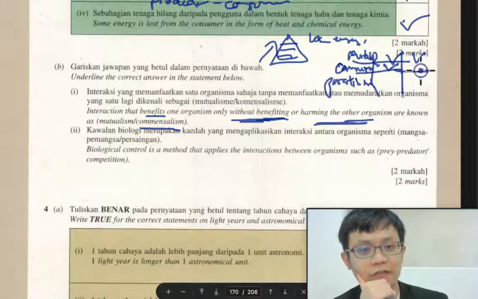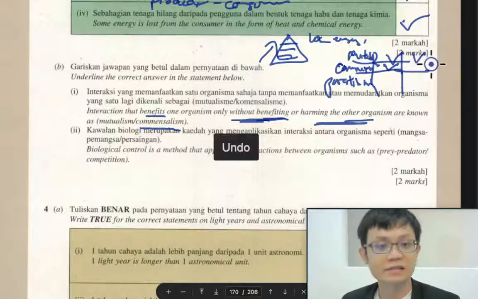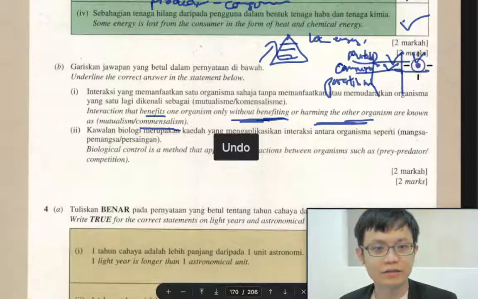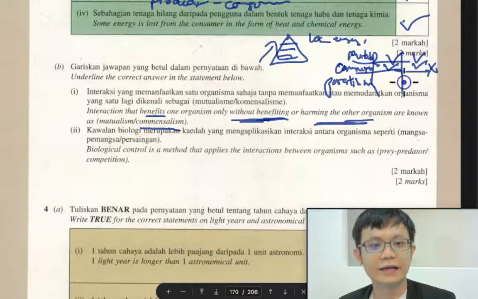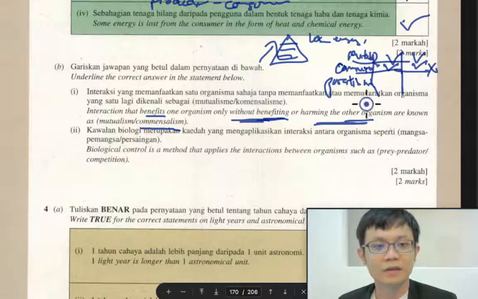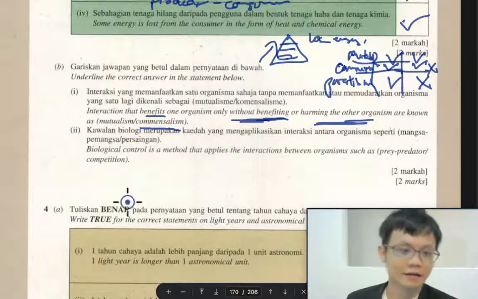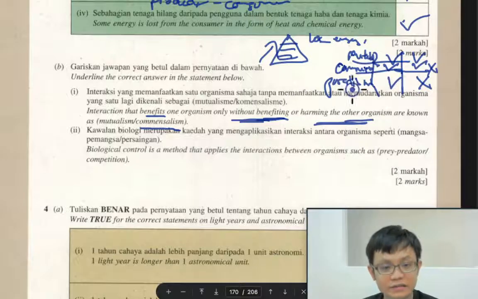Commensalism, one gets benefit, one doesn't have benefit. One is neutral. No loss. I think I'll put it like this, better. Neutral, no benefit, no harm. For parasitism, one benefits, one is harmed. Okay, so that is parasitism.